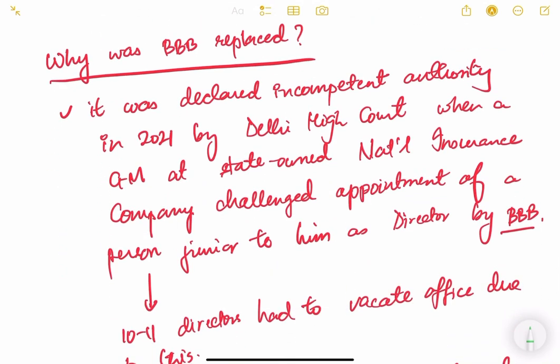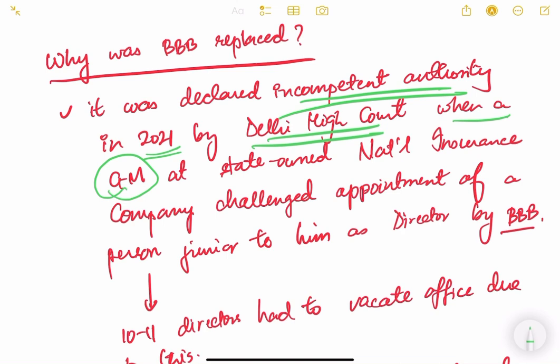So basically what happened in 2021, the Delhi High Court declared the BBB an incompetent authority to recommend general managers or directors to the insurance companies. Because there was one general manager in the National Insurance Company, and he challenged the appointment of a person junior to him as the director.